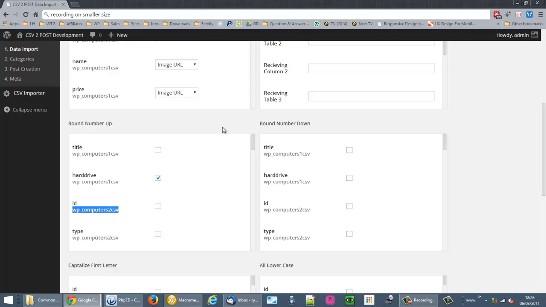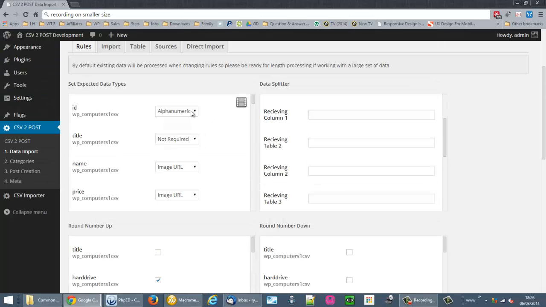And that's that really. But please remember what I said about the whole validation thing. I'll just drop this menu down again because I've done it quite quick. I never really covered this. What we have here is alphanumeric, numeric, link URL, image URL, and boolean. So the boolean would be ones and zeros, or true or false. Exactly how that would work, I'm not 100% sure. I don't know exactly what we're going to do with it, but it is important in programming for boolean to be correct, and therefore if you have ones and zeros in a column and then another value is found that shouldn't be there, we have to deal with that.